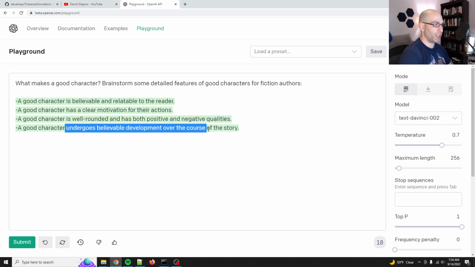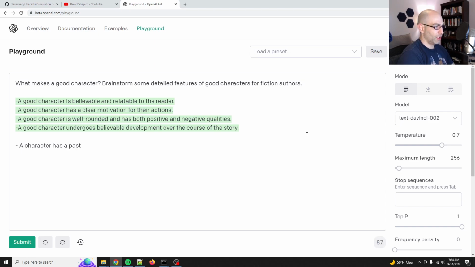They undergo believable development in the course of their story. So that's good. To put it in other terms, a character has a past or backstory. People don't just pop into existence.